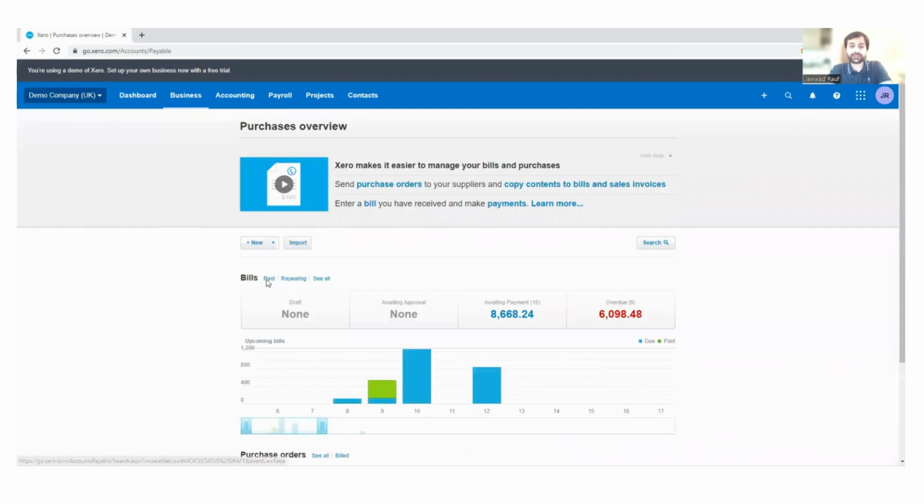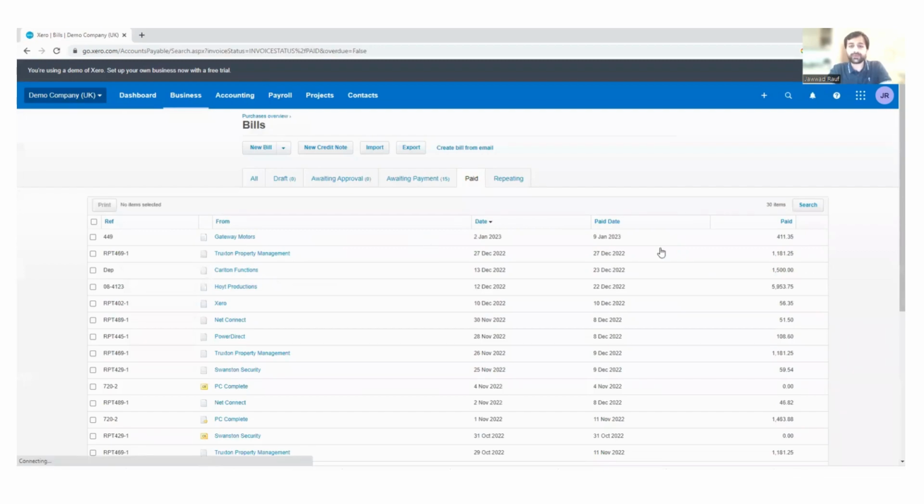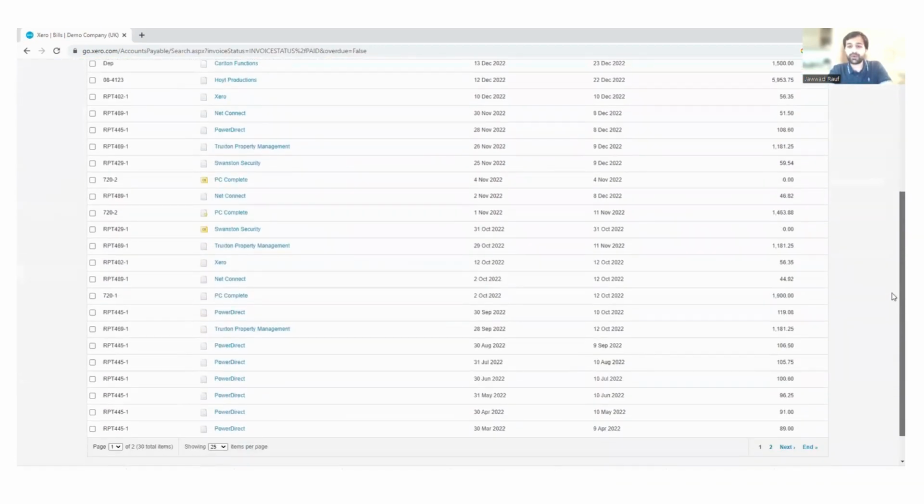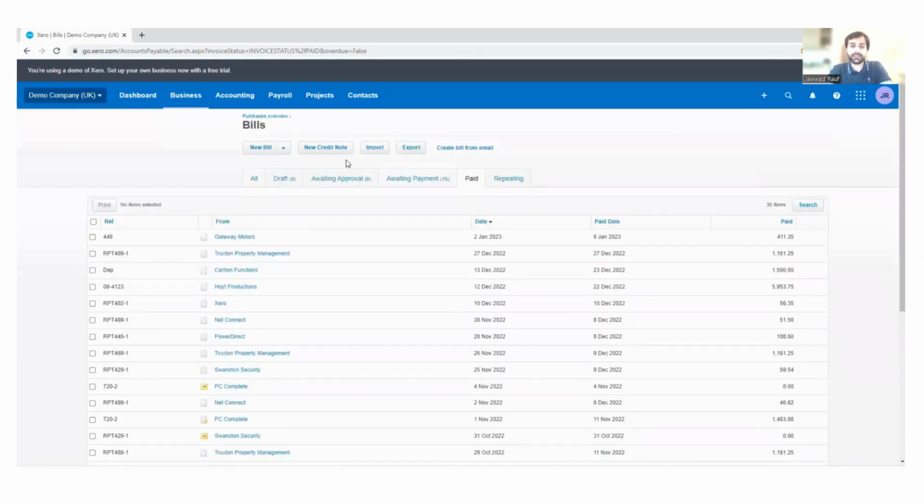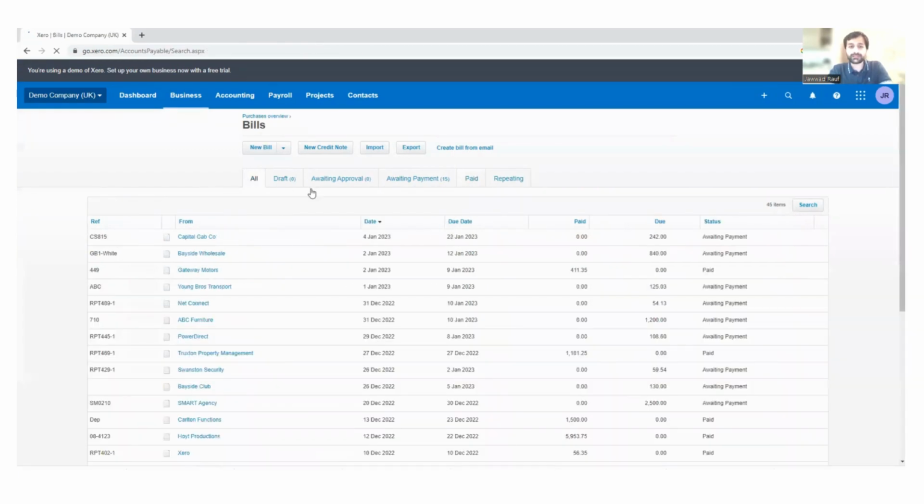if you see, there's a section of bills. If I want to see the paid bills only, it will create a bill section for me where I can see all paid bills on the same window. If I want to see all, I can see all from here, waiting, payment, paid, everything, right? There is a separate tab for each option you can utilize, and you can obviously create a new bill or new repeating bill. You can create a new credit note from here as well.